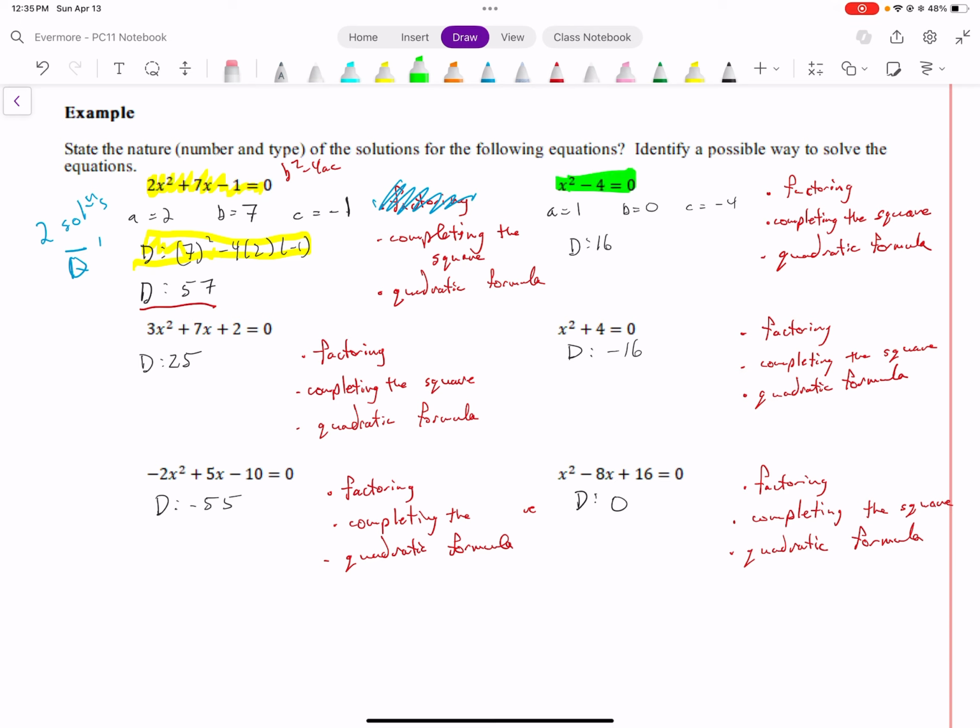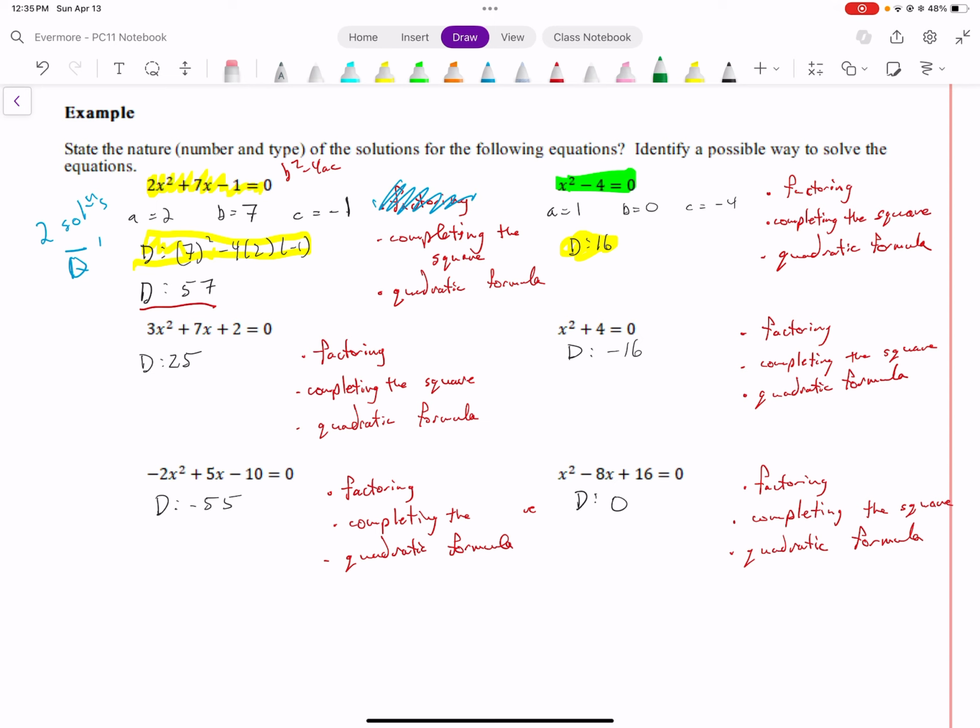x squared minus 4 is equal to 0. Now, you're probably able to solve this in your head very quickly. It's a difference of squares. It has solutions of plus or minus 2, but that's not the question that we're being asked. What is the value of the discriminant we need to calculate? The value of the discriminant was 16.